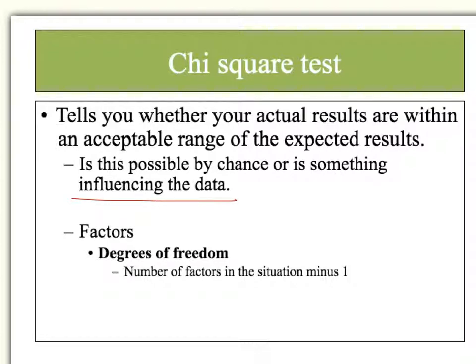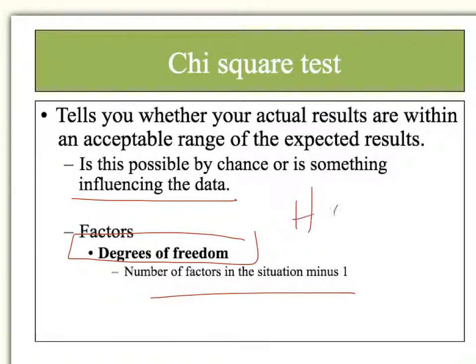All right. A couple things we need to know in order to do our chi-square is our degrees of freedom, and that's the number of factors in a situation minus 1. So with your coin flips, you could have gotten a heads or tails with 1 coin. So our degrees of freedom, our n, equals 1, because we have 2 possible outcomes minus 1 that gives us our 1.